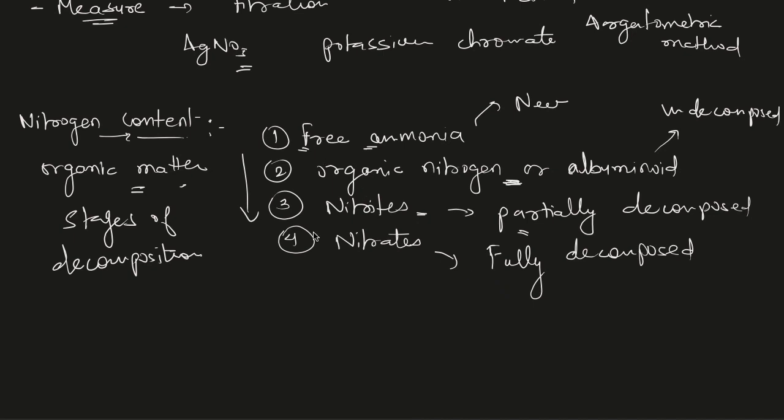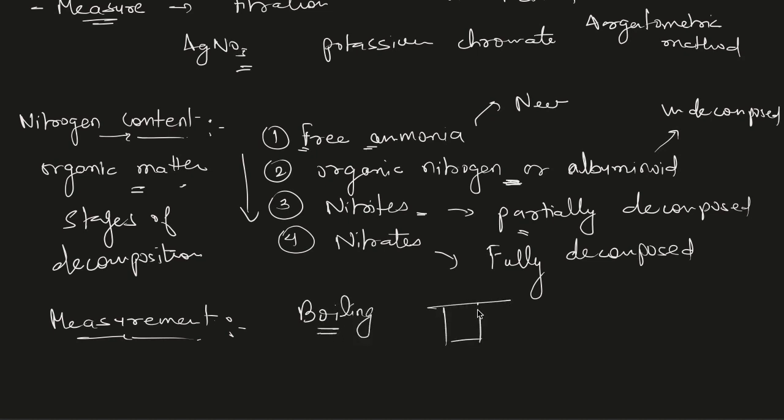Now for the measurement of these different forms, free ammonia can be measured by boiling the water. Boiling can be done in a closed container. Due to this boiling, ammonia gas is released from this water that comes out due to the decomposition of this organic matter. So this ammonia gas is released, and we measure the quantity of this ammonia gas, which tells the amount of free ammonia.